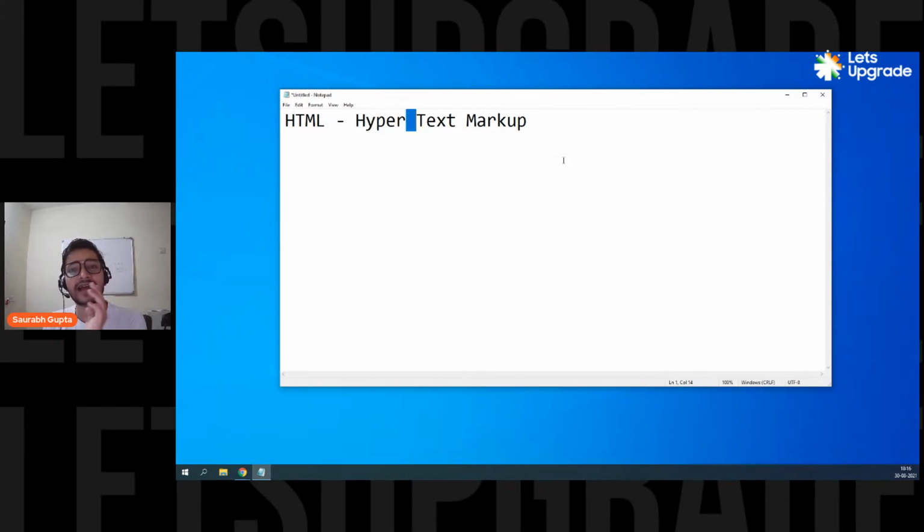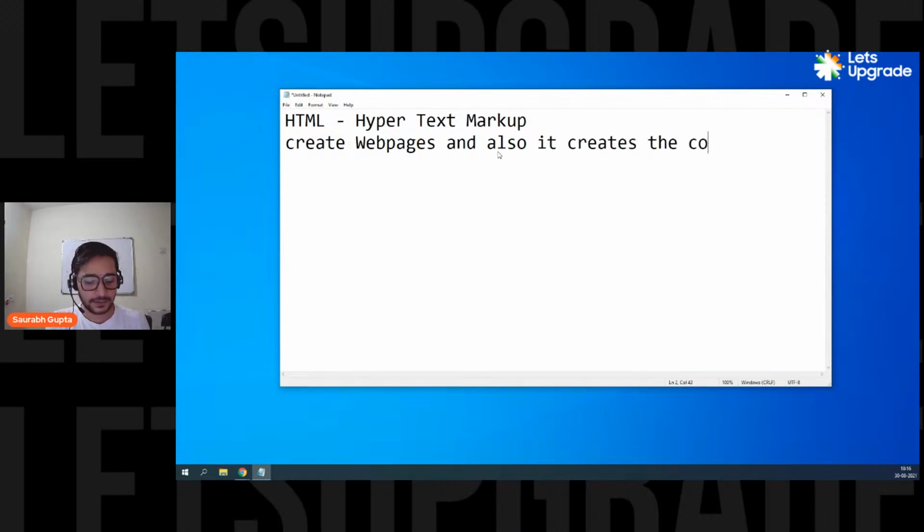So HTML is a hypertext markup language. HTML is a language which is simply used to create web pages. That means all the web pages that you see are created in the HTML language. So first of all, HTML is a language that is simply used to create web pages, and also it creates the content that you see in the web page.